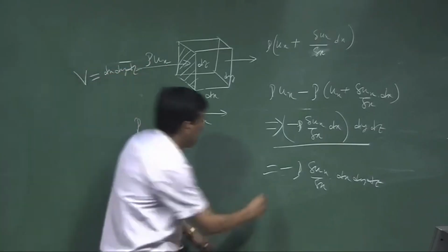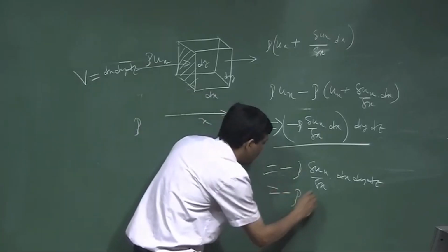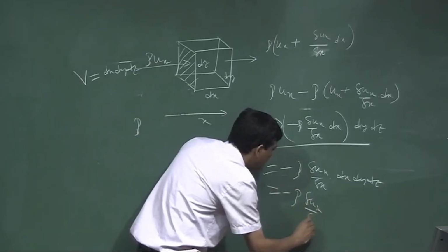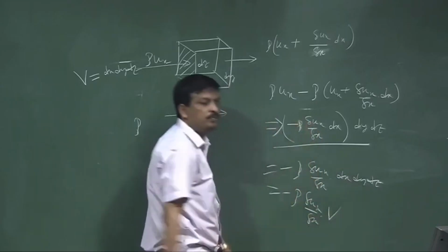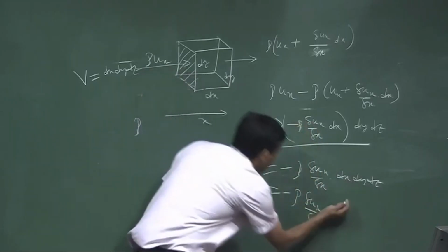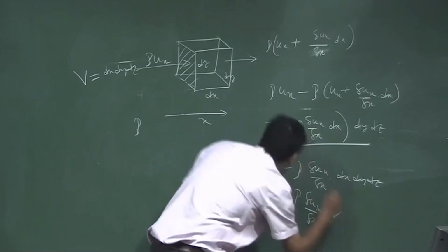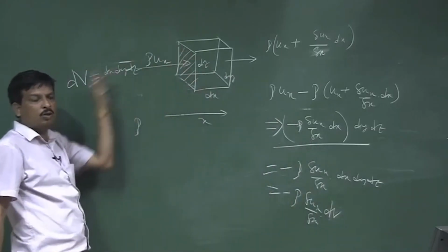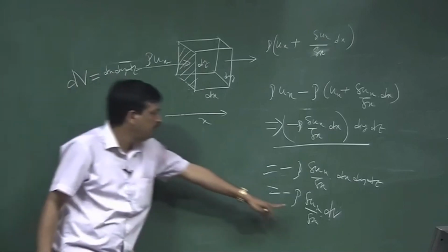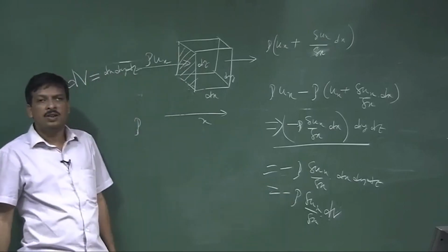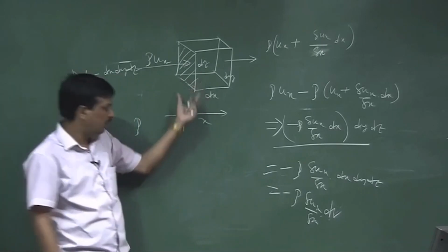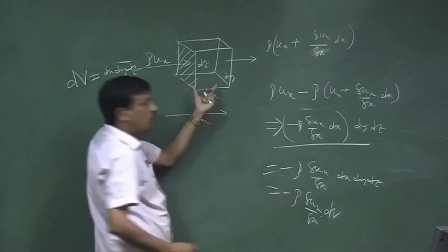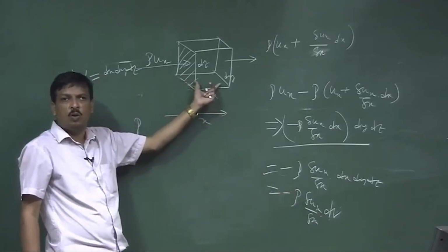So, it is nothing but minus rho del ux by del x times del v, because I take del x del y del z. So, write del v. Okay. So, that much of mass, it is negative, will be increased in this volume.